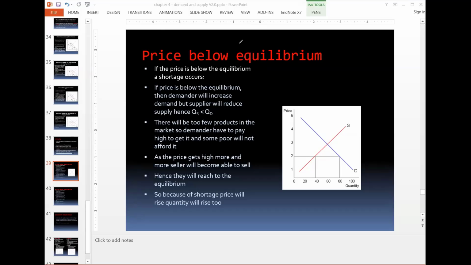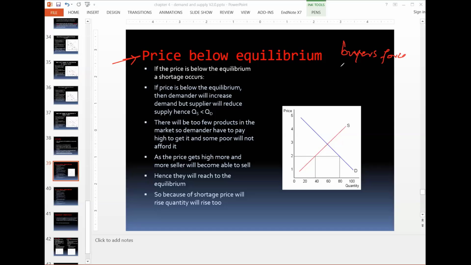So here we are talking about the first topic: what will happen if there's a change in the price. So first point is when the prices are below equilibrium. Sometimes buyers force the price to go down.